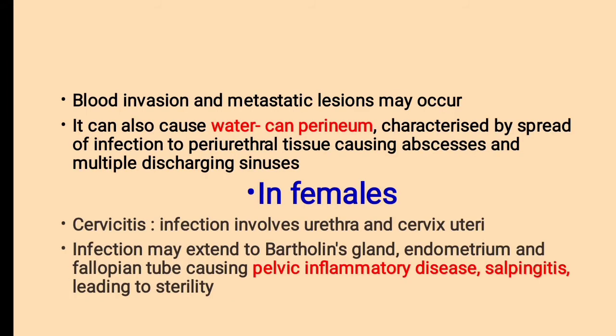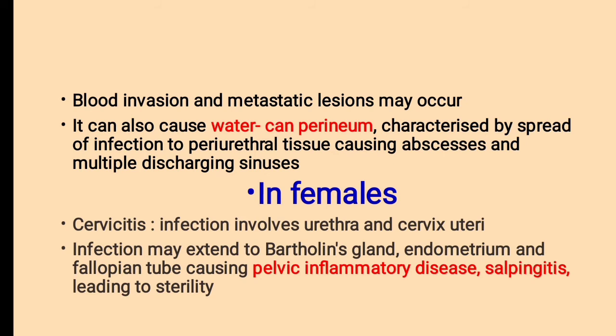Blood invasion and metastatic lesions may occur in the case of urethritis in males. It can also cause watering can perineum, characterized by spread of infection to periurethral tissue causing abscesses and multiple discharging sinuses. In females, it forms cervicitis.